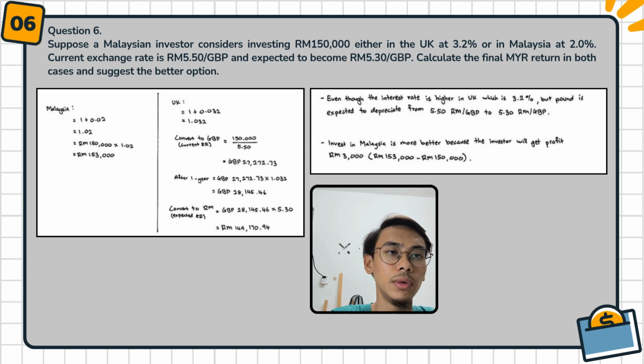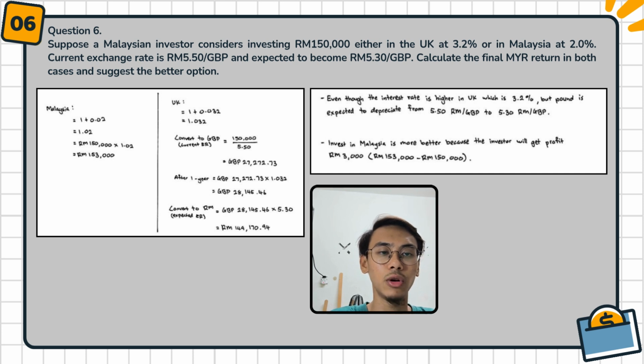Lastly, we convert to RM using the expected exchange rate. GBP28,145.46 times RM5.30. We got the final value RM149,170.94. The explanation is, even though the interest rate is higher in the UK, which is 3.2%, the pound is expected to depreciate from RM5.50 per GBP to RM5.30 per GBP.